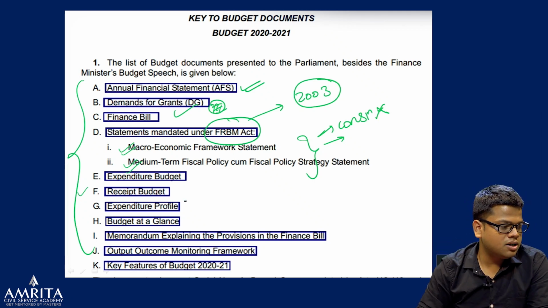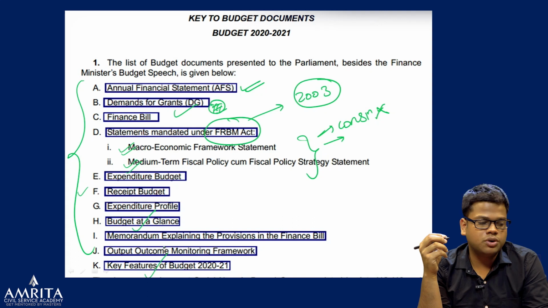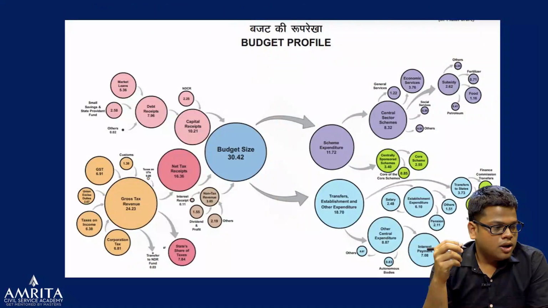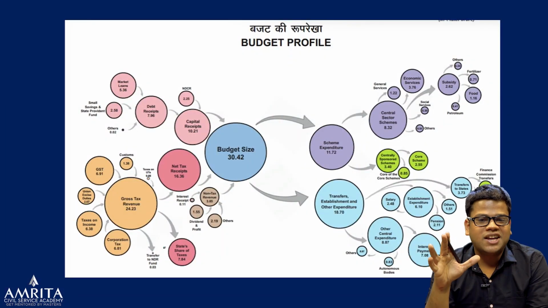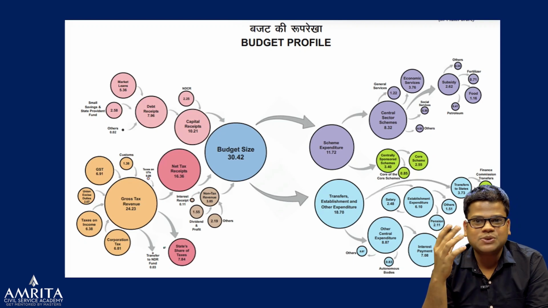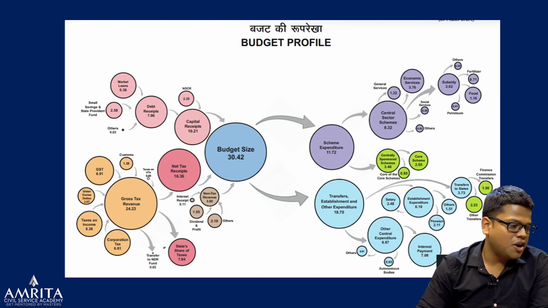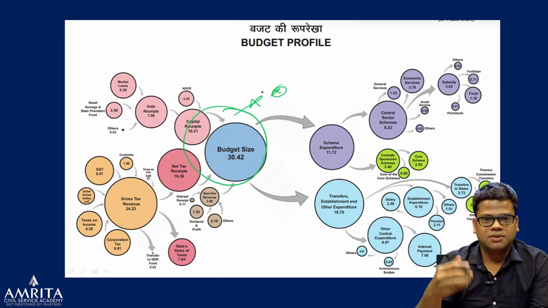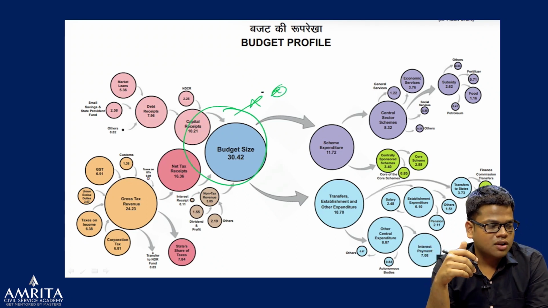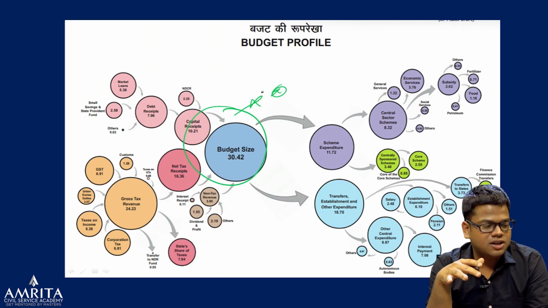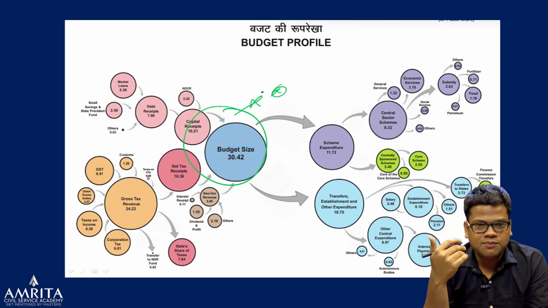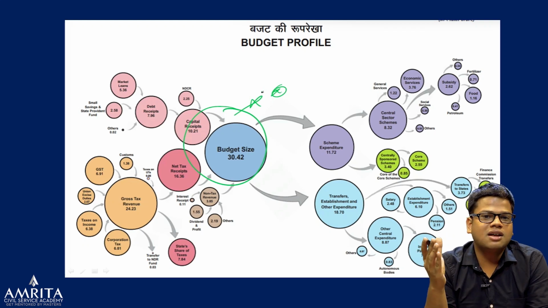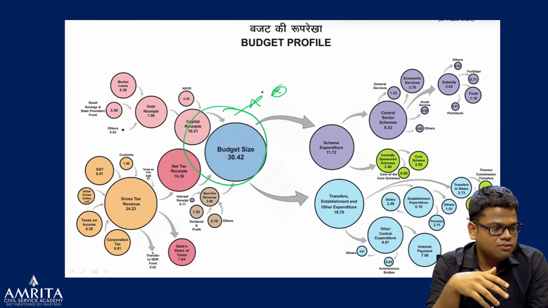Next, the expenditure budget, receipt budget, expenditure profile, budget at a glance. Many other things have been taken from the key features of budget 2020-21. Now, this is the overall thing that we have to understand. It's a very complex diagram, as you can see. Before going to the taxation part, by the end of this first session of the economic framework, we will try to restructure it in a way that helps us understand it and also examine it from the examination perspective.